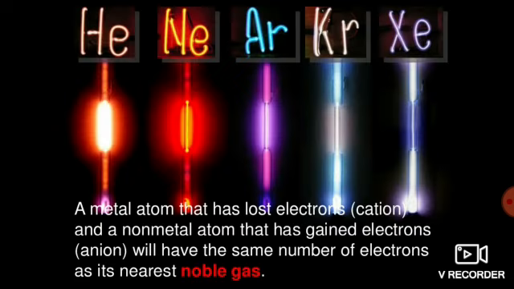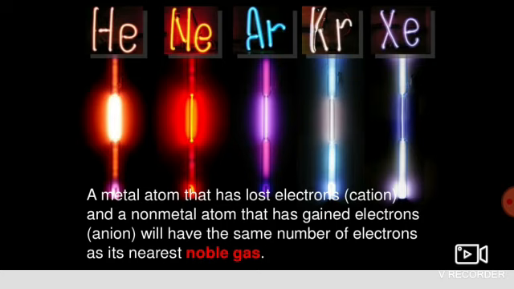Now, there are some elements which get a positive or negative charge, but there are a few elements which are not required to take or lose any electron. Why is it so? For example, helium has atomic number 2, right? If we see its electronic configuration, it is 2. So will it lose an electron? No, obviously not, because it is already stable. It doesn't want to make itself unstable, so it will not take any electron.